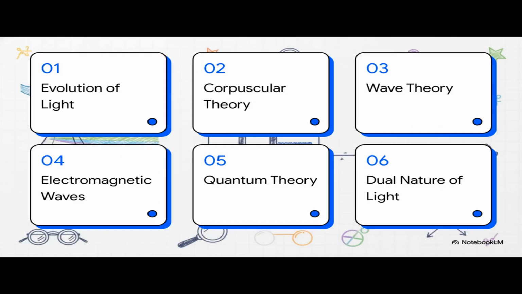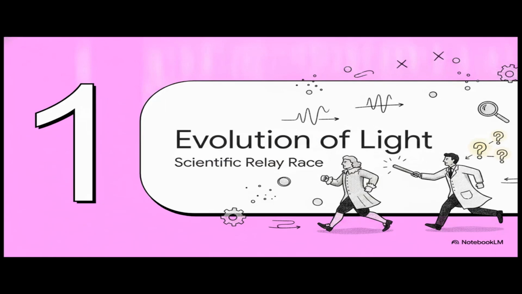So, here is our roadmap for today. We're going to start with the evolution of light, then dive into Newton's corpuscular theory, shift gears to Huygens' wave theory, explore Maxwell's electromagnetic waves, hit Einstein's quantum theory, and finally, resolve it all with the dual nature of light. Let's get started with part 1, the evolution of light, the scientific relay race.